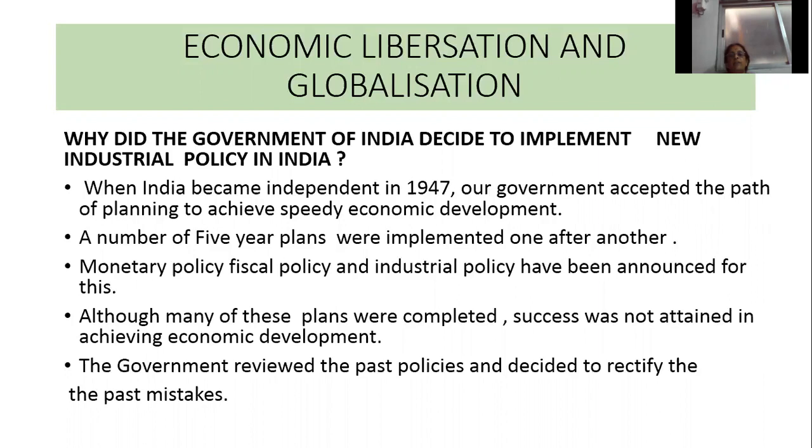When India became independent in 1947, our government accepted the path of planning to achieve speedy economic development. A number of 5-year plans were implemented one after another. The government also implemented monetary policy, fiscal policy and industrial policy. Although many of these plans were completed, success was not attained in achieving economic development. So the government reviewed the past policies and decided to correct the past mistakes.